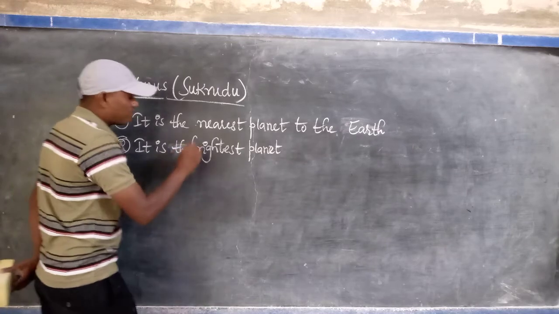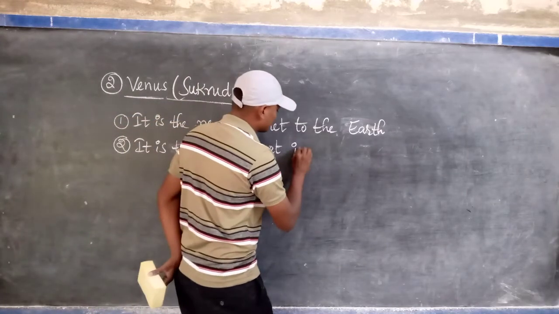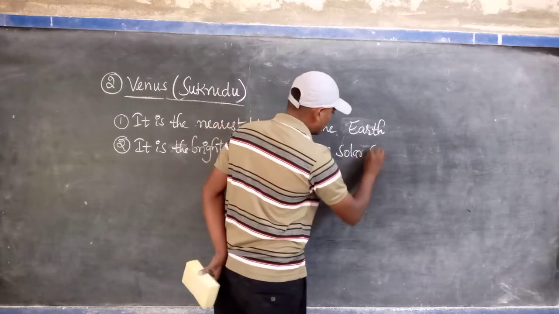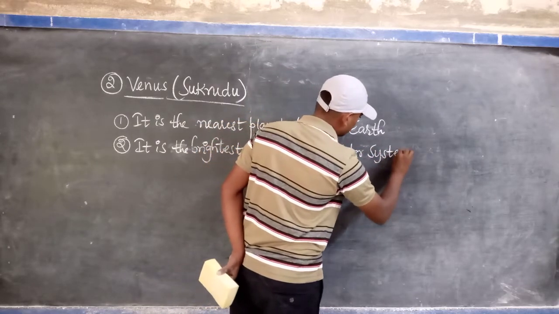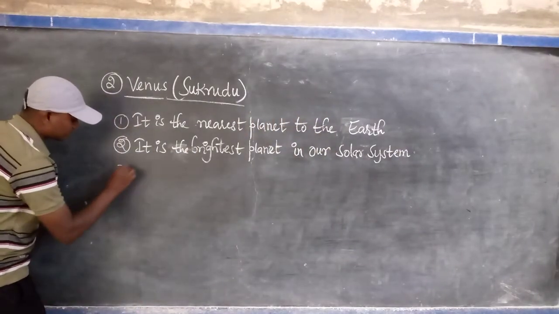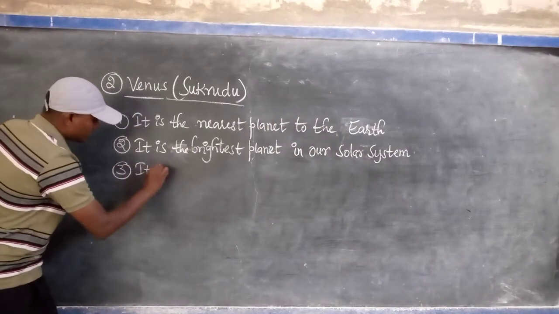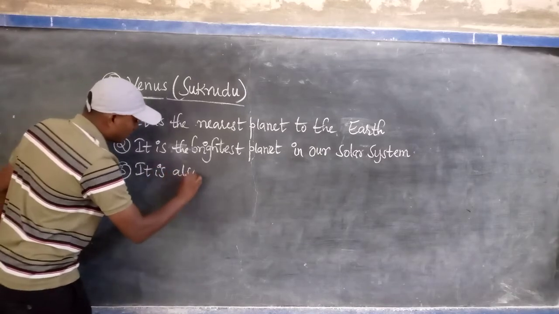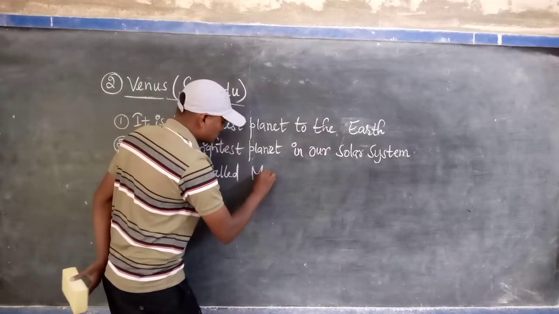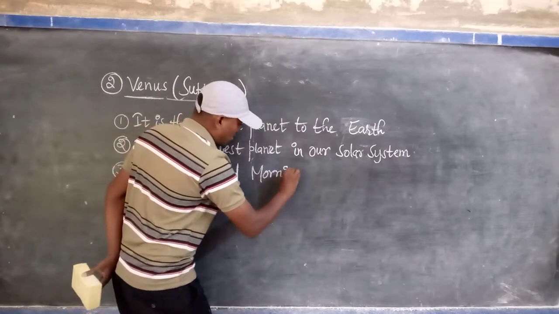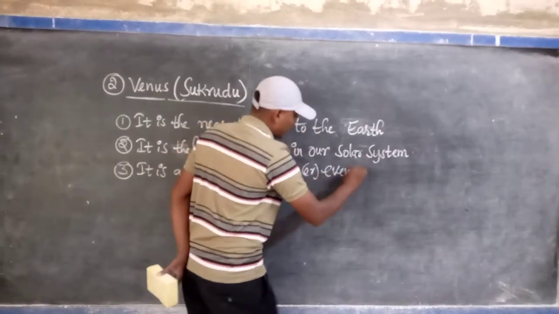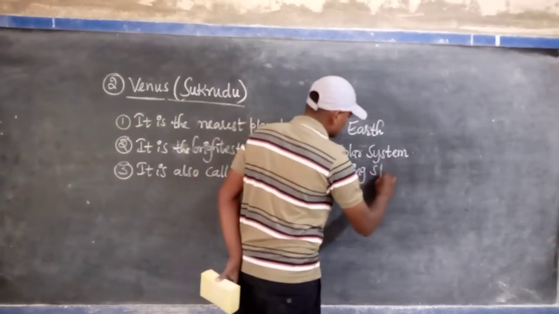It is the brightest planet in our solar system. It is also called morning or evening star.